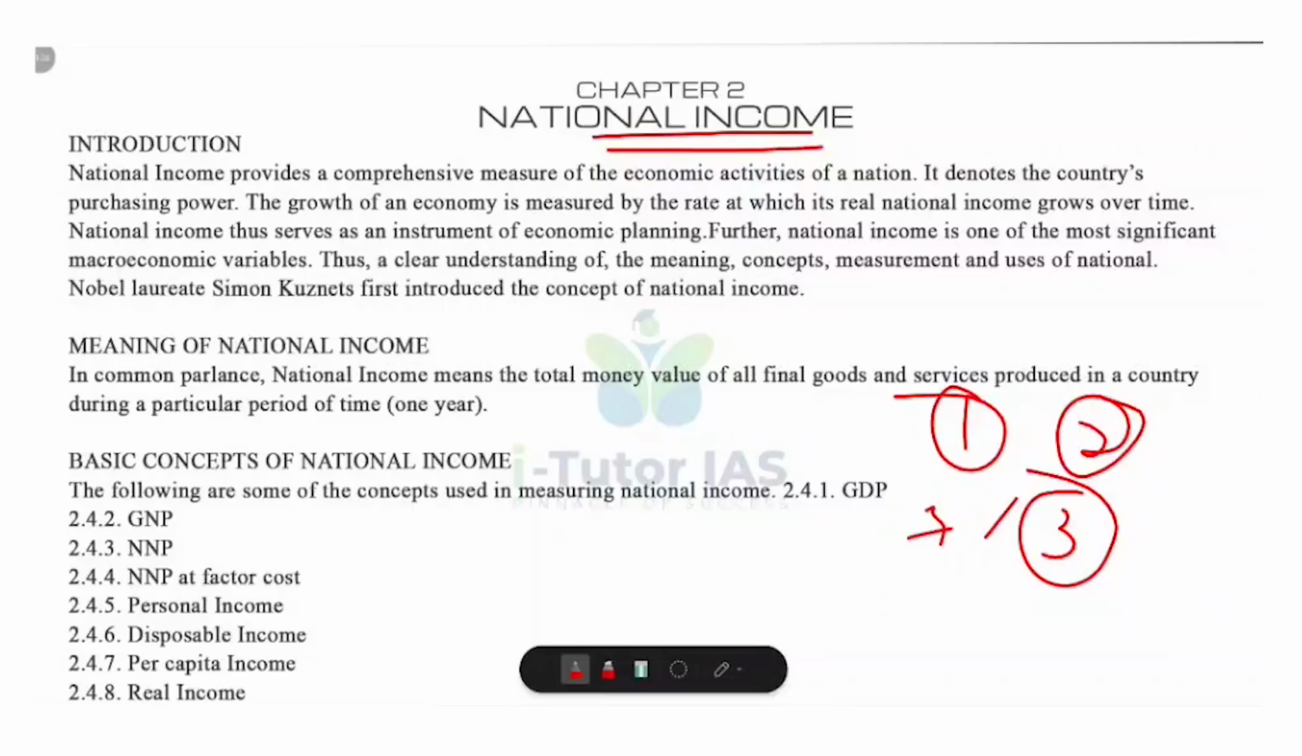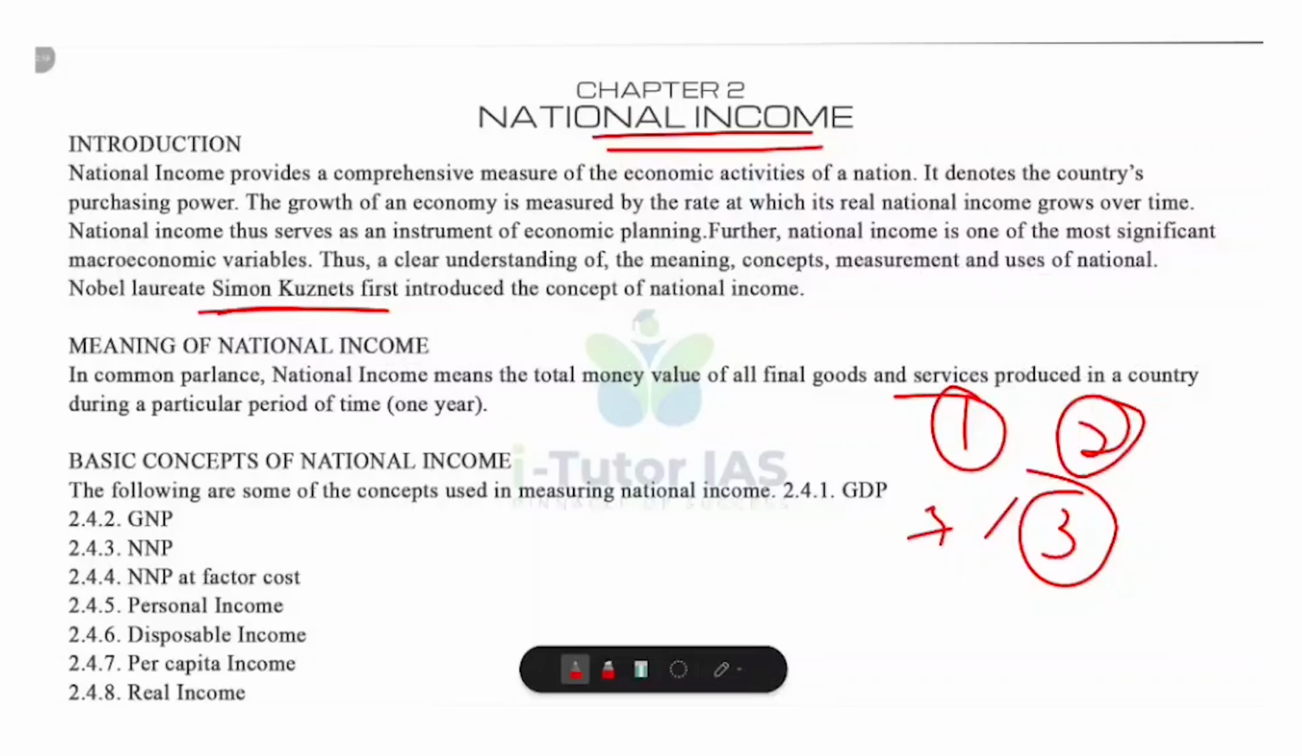Now let me ask you something. Who introduced national income? So the concept of national income was first introduced by Simon Kuznets. He was a laureate in economics. He developed ways to measure a country's total production and income. His work helped governments and economists understand the scale and structure of the economy.